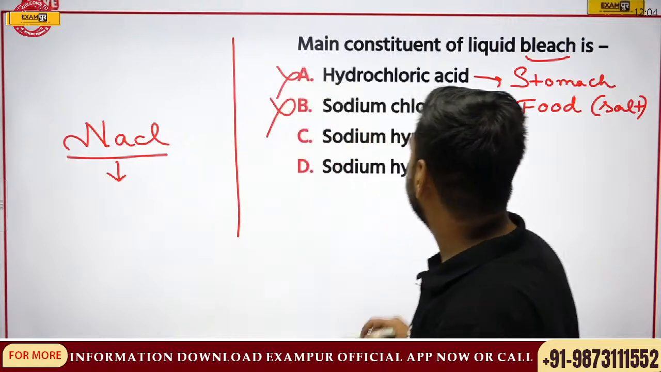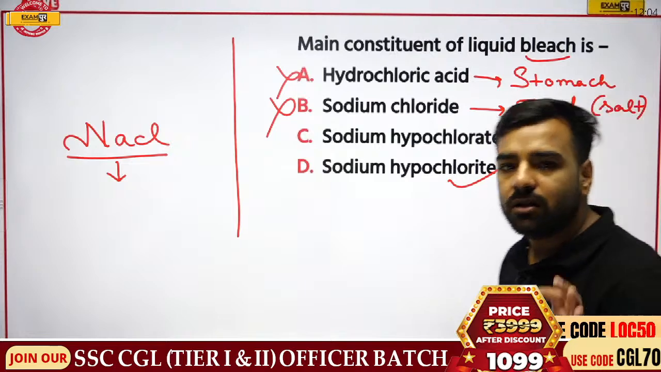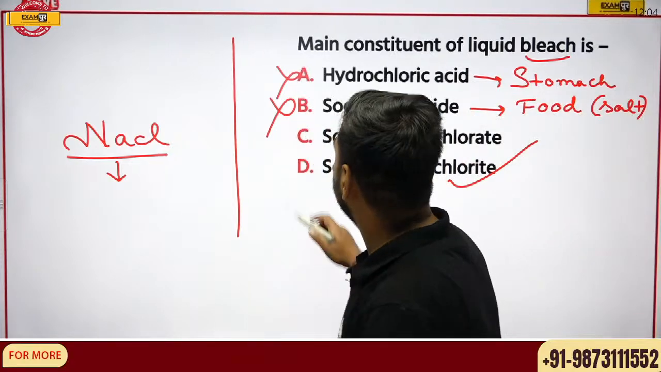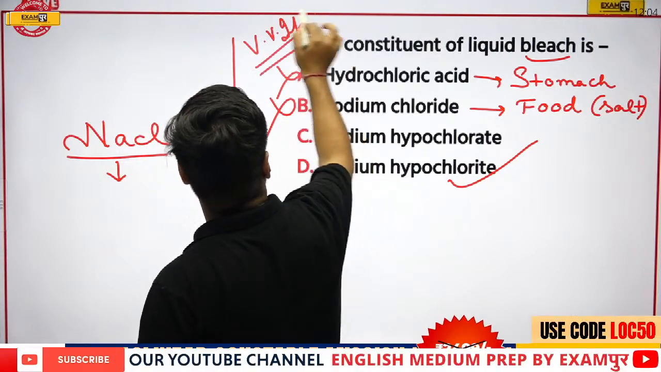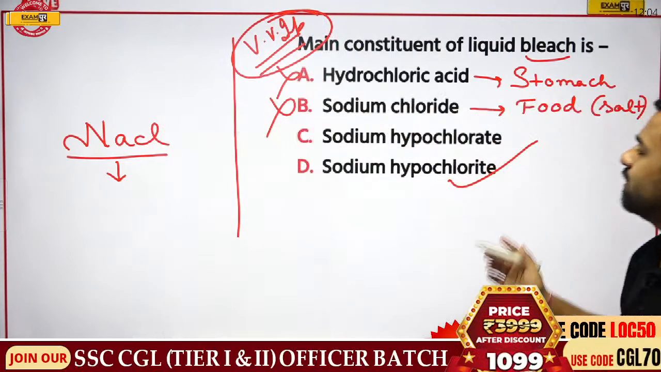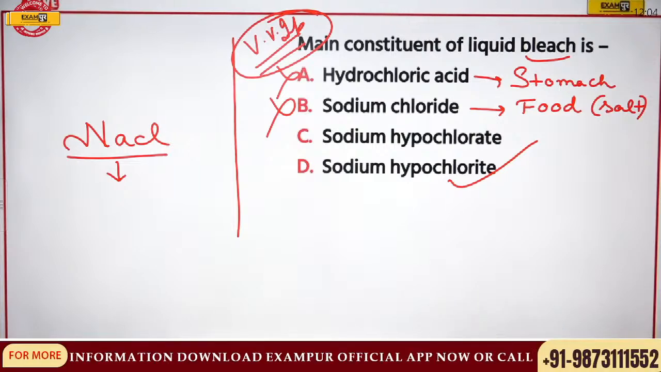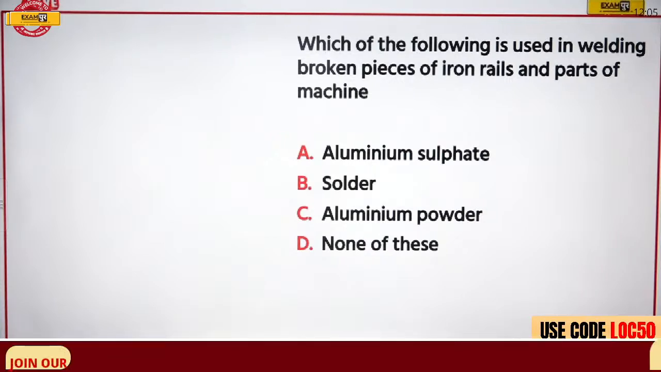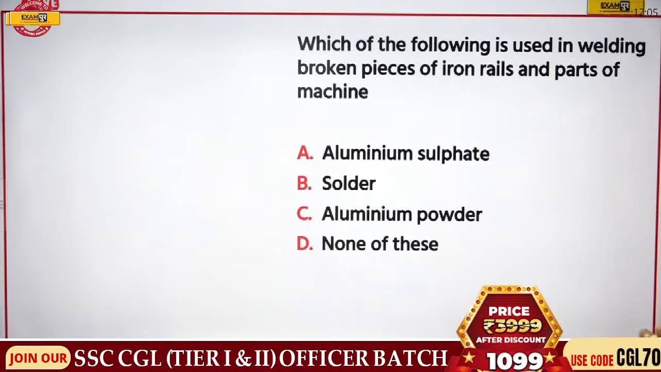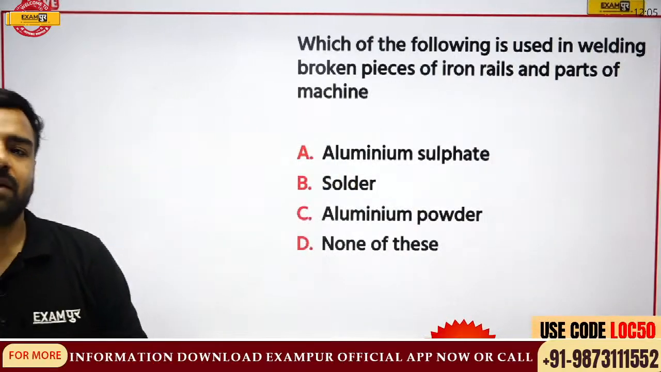Very good, Vikramaditya. Option D, that is sodium hypochlorite, will be the correct answer. D, sodium hypochlorite. Very, very important question. We must remember this. Please do not forget, when you are talking about the bleaching agent, sodium hypochlorite is going to be the correct answer. Very good, Vikramaditya. Next: which of the following is used in welding broken pieces of iron rails and parts of machines? So what's the correct answer for the welding part?